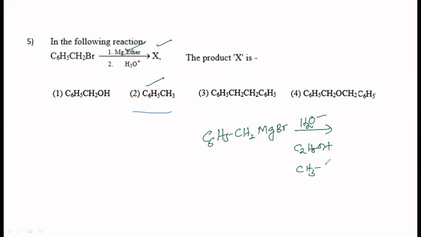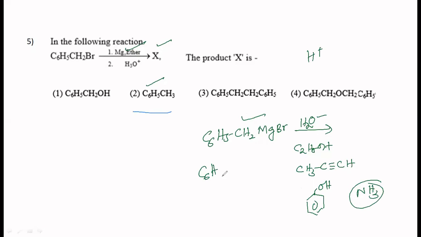Like this you can use C triple bond CH. You can use this also. So any of these reagents which can give H plus ions, perhaps you can use even phenol, OH or NH3. This also gives to some extent H plus ions. Any of these reagents which are protic in nature, this will react with all these. I mean, any one of those, you will get the corresponding hydrocarbon, C6H5CH3.